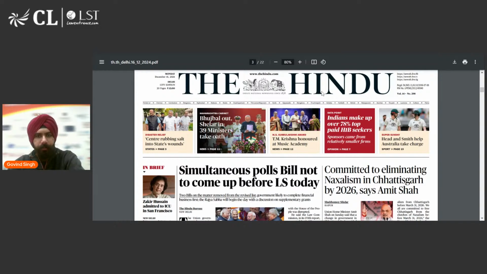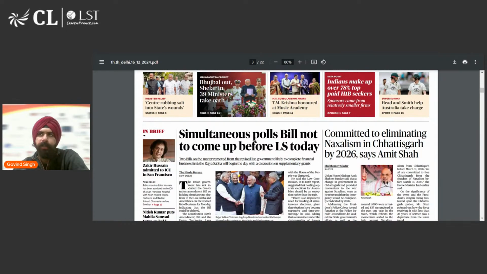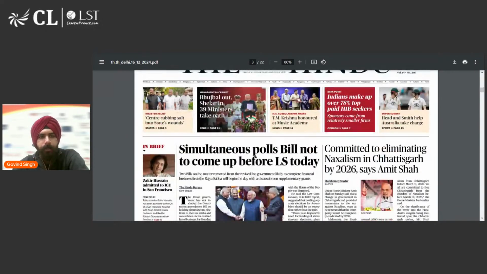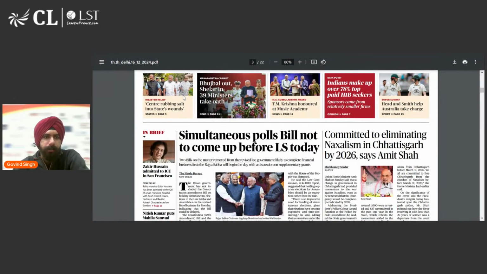Now that we have the newspaper in front of us, this is the front page, right? The front page would usually have four or five different news from different segments. You can see one from the sports section, one from the data point section, one from the awards section, one state news, and one which is, let's say, national level news. So these are some very short, crisp headlines which tell you what exactly is going to be in the newspaper today.